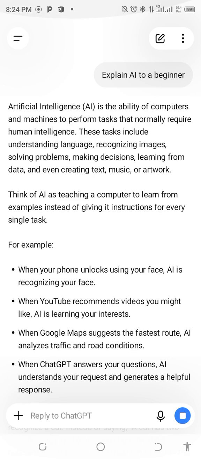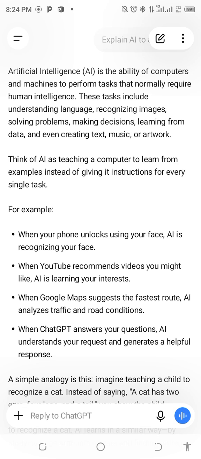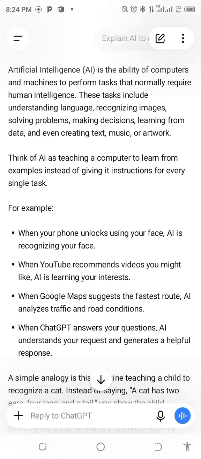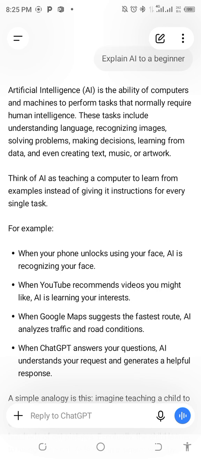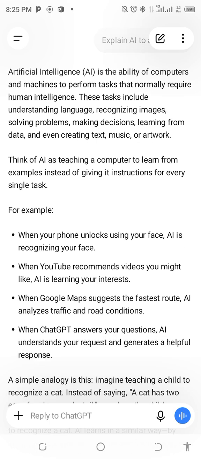about itself. It said artificial intelligence, AI, is the ability of computers and machines to perform tasks that normally require human intelligence. Yes. It said these tasks include understanding language, recognizing images, solving problems, making decisions, learning from data, and even creating text, music, or artwork.